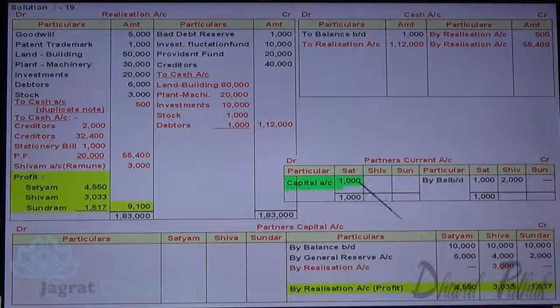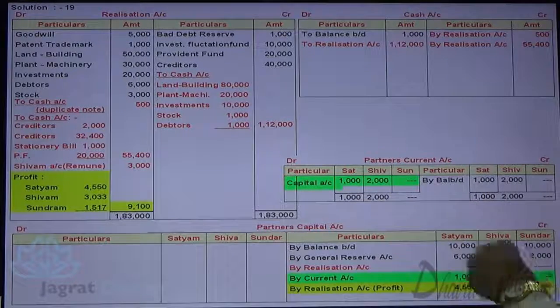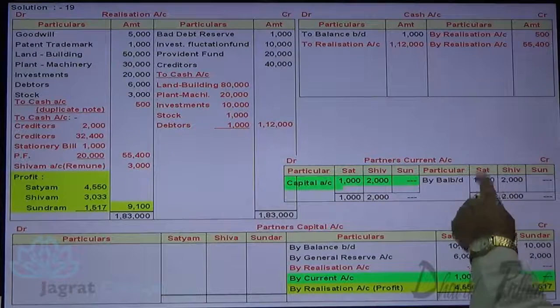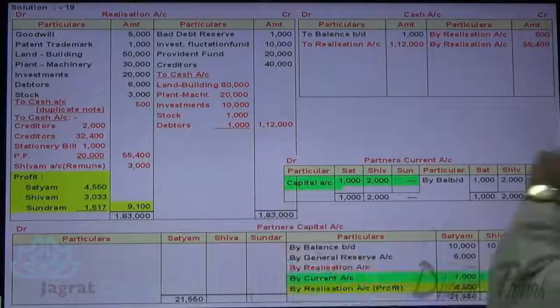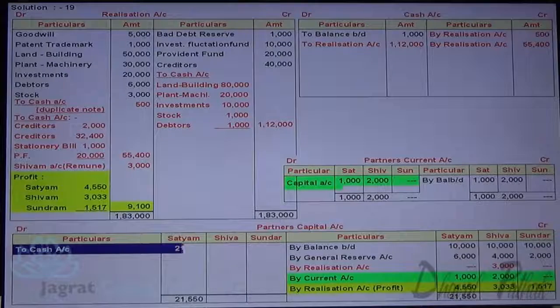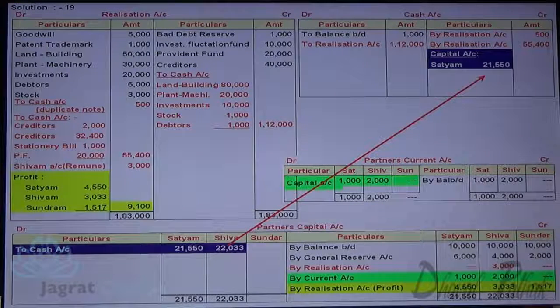So 1,000 is transferred to Satyam's fixed capital account, 2,000 transferred to Shivam's fixed capital account. So all current accounts are transferred to fixed capital account. And this is the total capital redeemable to the partners that I will redeem. Satyam's total of credit side is 21,550, that will be paid to Satyam. Satyam capital account debit to cash account, 21,550. Now Shivam's total amount is 22,033. Nothing is there on the debit side. So this is the payment made to Shivam. Shivam capital account debit to cash account.